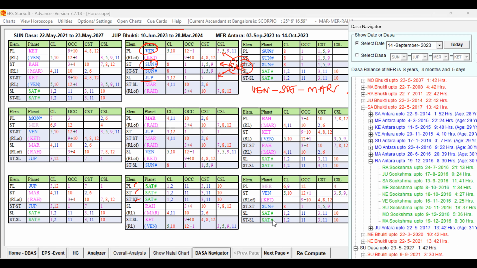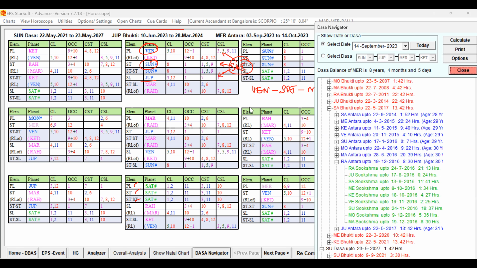Our key planet of the Antra Lord, Saturn, is playing a role. And Mercury is also supportive, Saturn is also supportive, Venus and Ketu have some weakness. But Saturn itself is strong enough. So Venus Dasa, Saturn Buddhi, Rahu Antra, and Saturn Sukshma, suppose Saturn Sukshma or Mercury Sukshma, because Mercury is in the star of Venus and the sublord is Saturn.